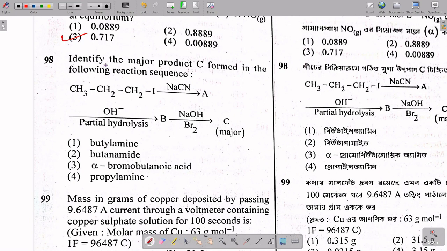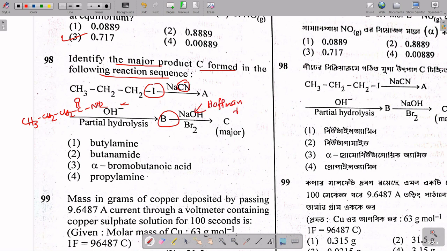So it is a very easy question. Identify the major product C formed in the following reaction, it is said. So CN will substitute this thing and will make the cyano compound, and after that if you hydrolyse it, it will form amide, that is CH3CH2CH2CONH2, and that is B. After that if you treat this, this is the Hofmann degradation reaction, and it will eliminate this CO, and NH2, that is amine, is formed.